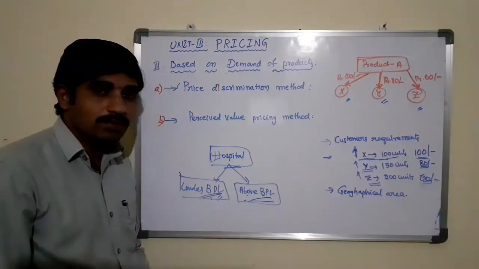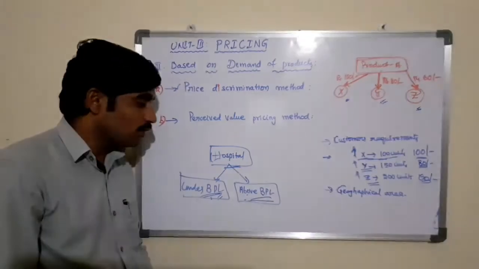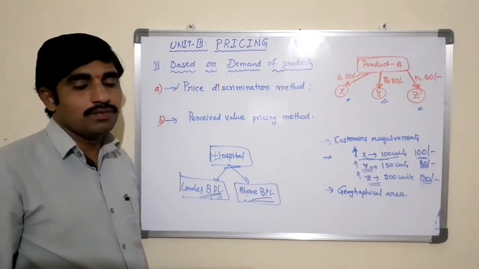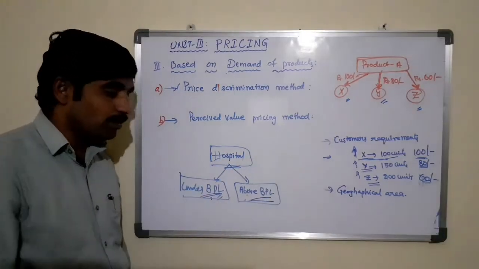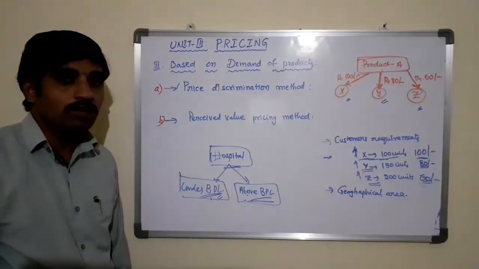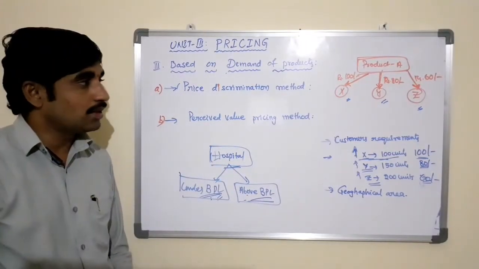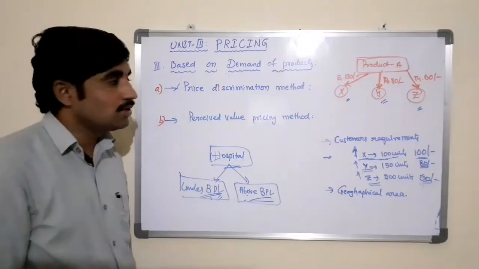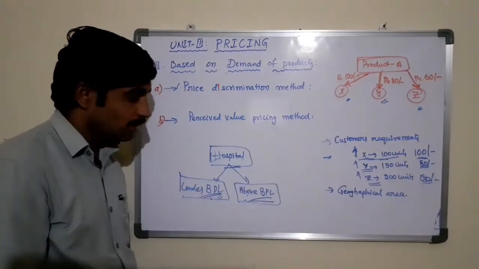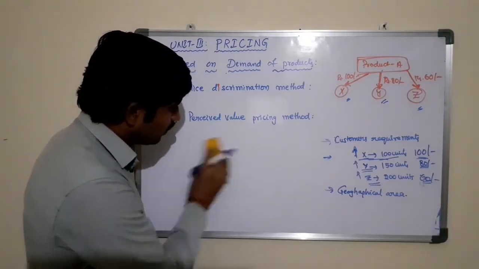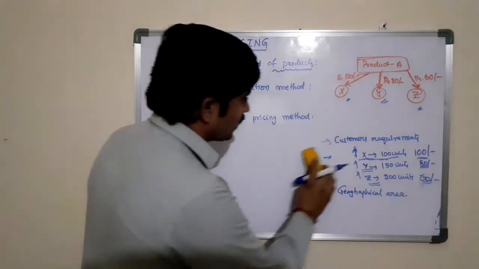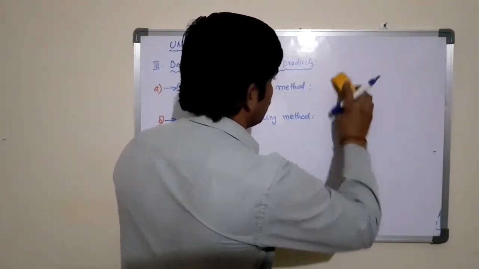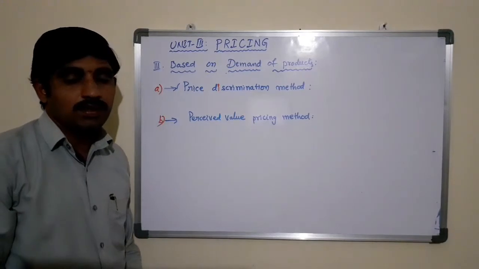We are providing the same service for both the customers or both the patients, but we are discriminating. We are changing the price for the below poverty line people and the above poverty line people. This type of fixing the price for the product is known as the price discrimination method. And the next method is the perceived value pricing method.